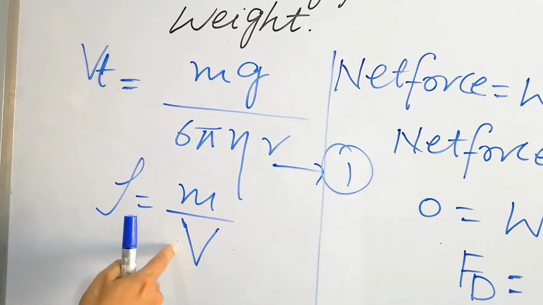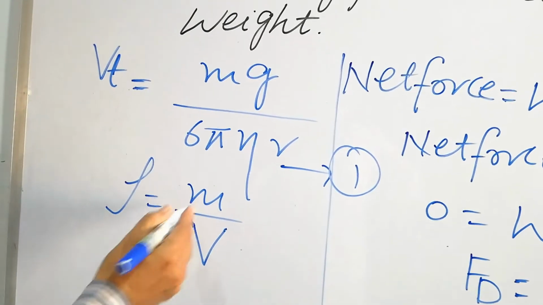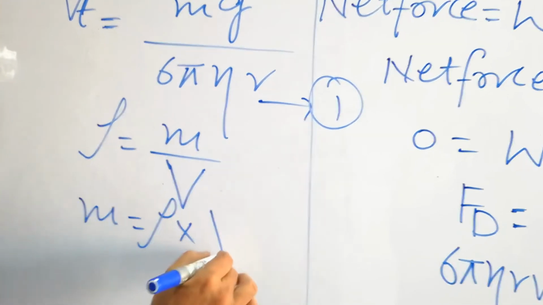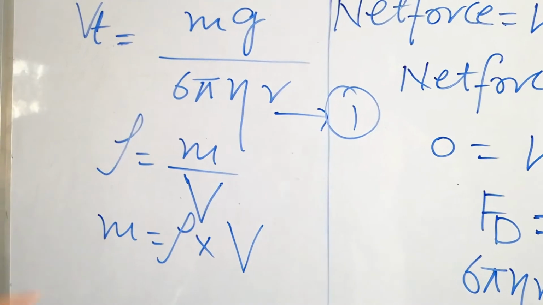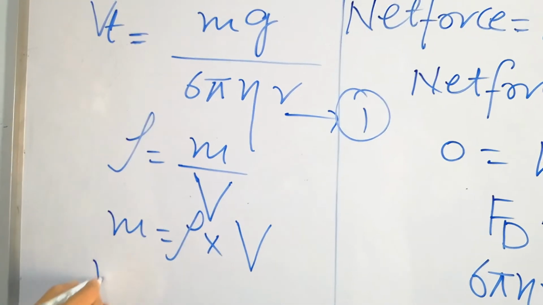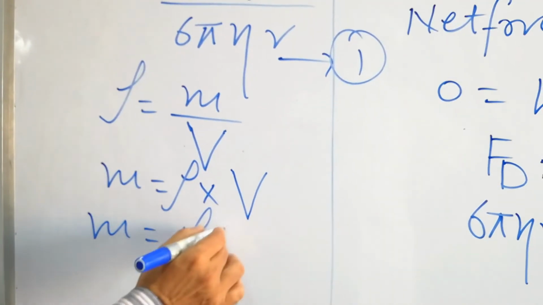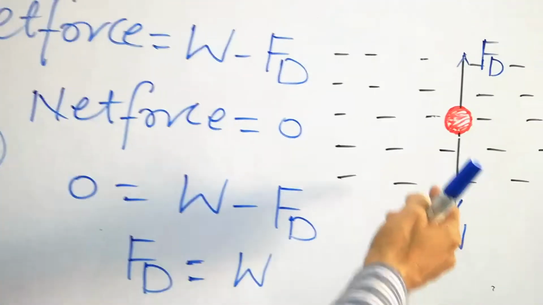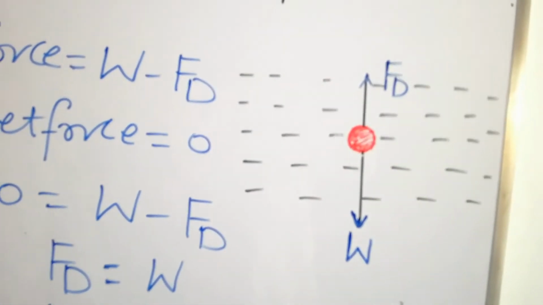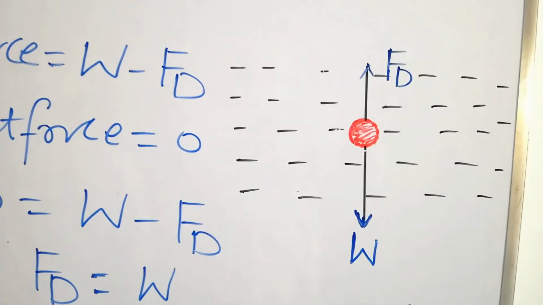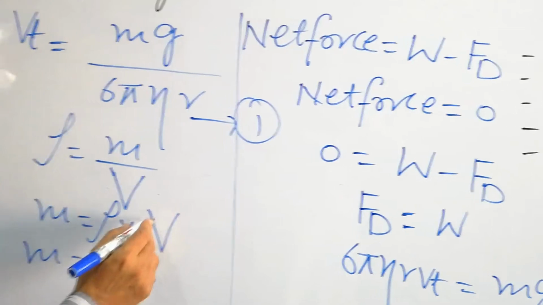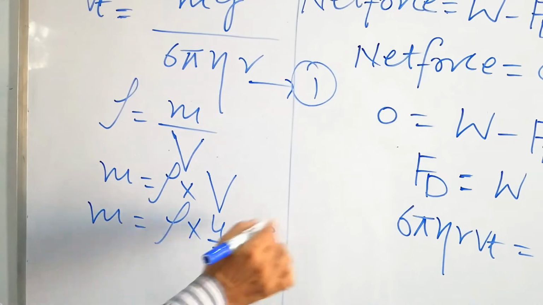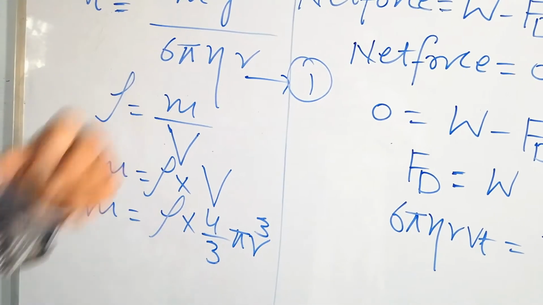Density is equal to mass per unit volume. So mass is equal to rho into volume. So that is the mass, and m is equal to rho into volume. What is the volume? Because it's a spherical object. Look at the diagram here. It's a fog droplet, and the shape is a spherical object. Shape is just like a sphere. So the volume of the sphere is 4 over 3 pi r cube. We know its value, 4 over 3 pi r cube.